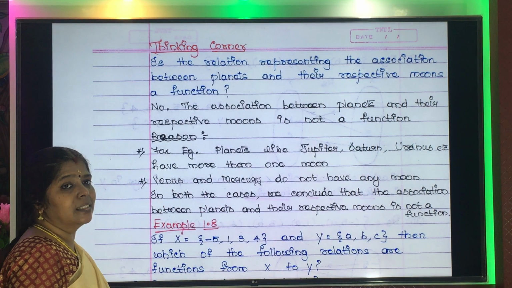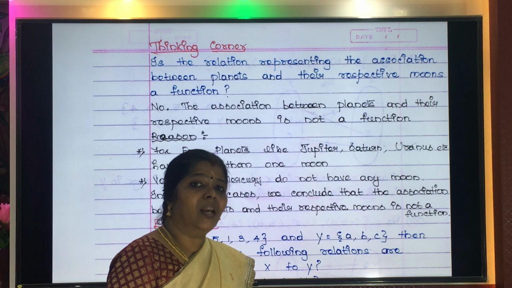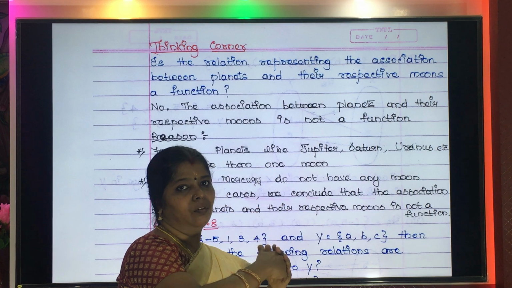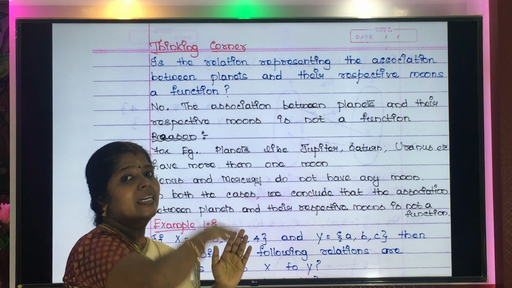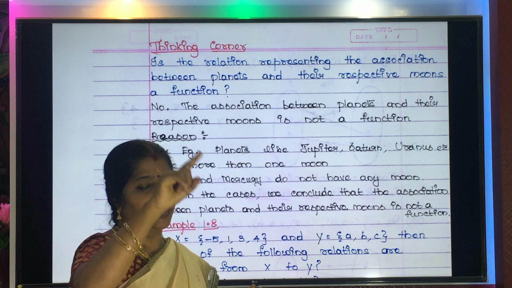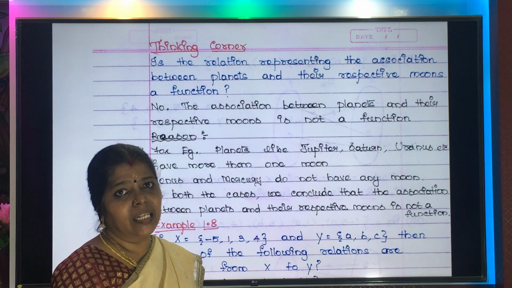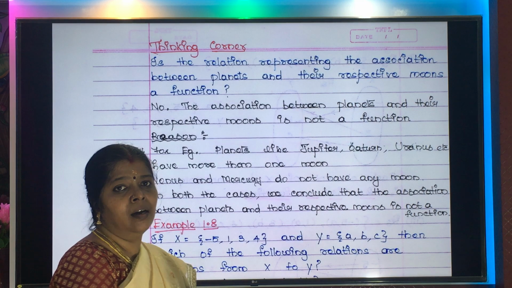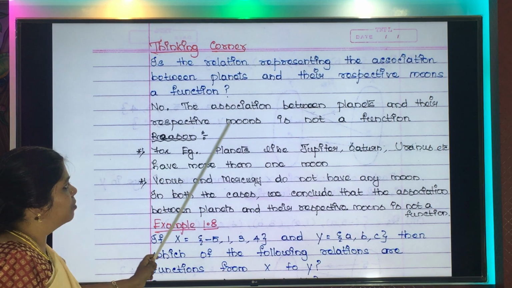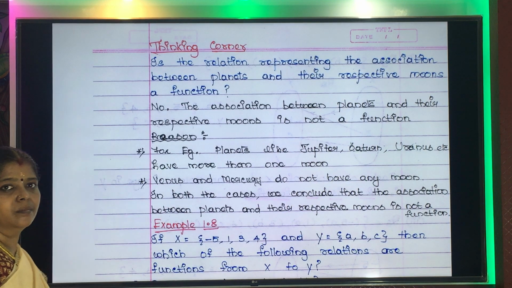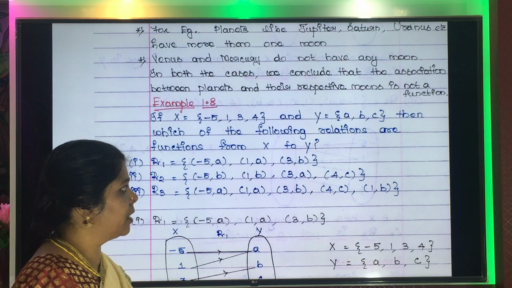And there are planets like Venus and Mercury which do not have moons at all. So it means that all the elements of the planets are not having an image. Venus and Mercury don't have an image. So the first point is out. The second point is whether the images are unique, even that is not there. So both the conditions are not satisfied. Hence we say planets and their respective moons is not a function. Okay. If you want to cross check, you can cross check with some other teachers also.